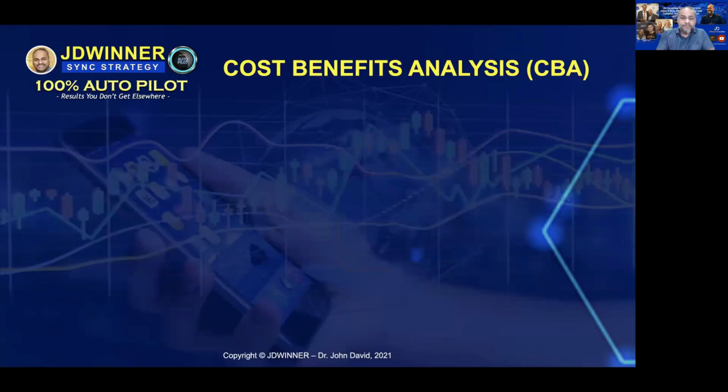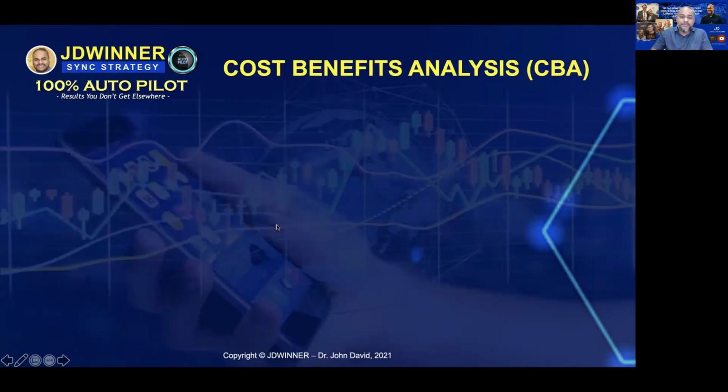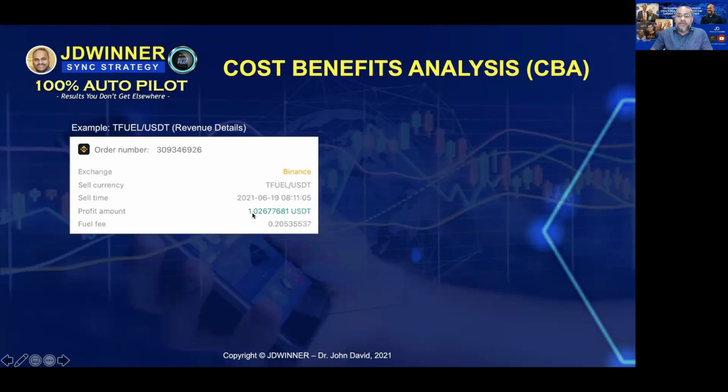Let's look into it. If you look into the bot, you have what you call revenue details. In that revenue details, you will be able to see your profit amount. In this example, we have a profit amount of 1.02. This is $1. And you see the fuel fee, right? The fuel fee will be 20% of that $1. Now, please understand, if you look into this profit, the fuel fee has already been deducted.